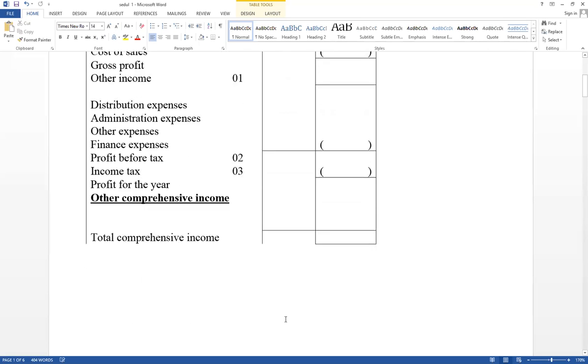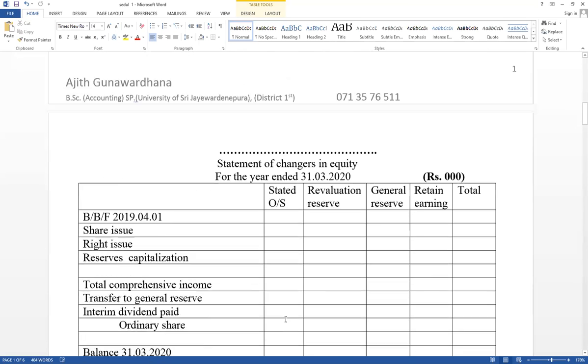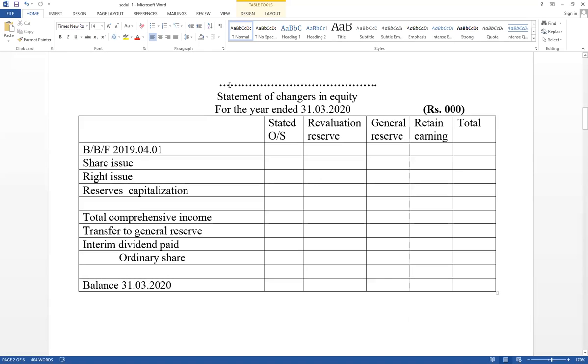Then think about the second one, the statement of changes in equity. This is the second financial statement. There are 5 things you have to prepare as financial statements under a company. Then this is a format for the statement of profit and loss and the statement of changes in equity.